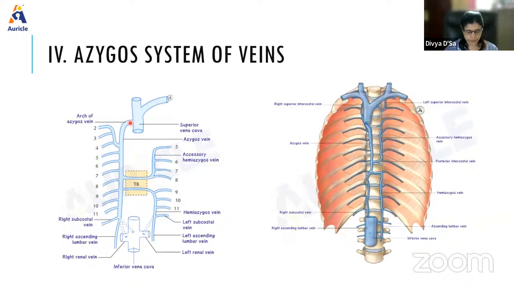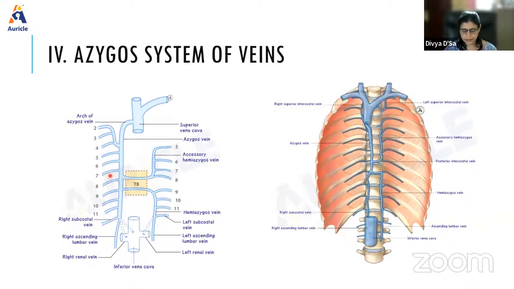Right. So what are its tributaries? The tributaries include the posterior intercostal veins. All the posterior intercostal veins of the right side are numbered from 2nd to 11th, so you don't see the first vein. The 2nd, 3rd, and 4th intercostal veins all join together to form the right superior intercostal vein, and then it opens into the azygous vein. Then the venous trunk formed by the union of the right subcostal and right ascending lumbar veins will be the first tributary.